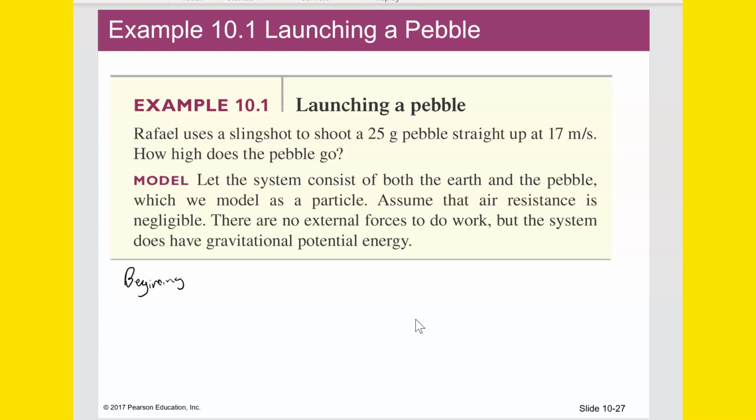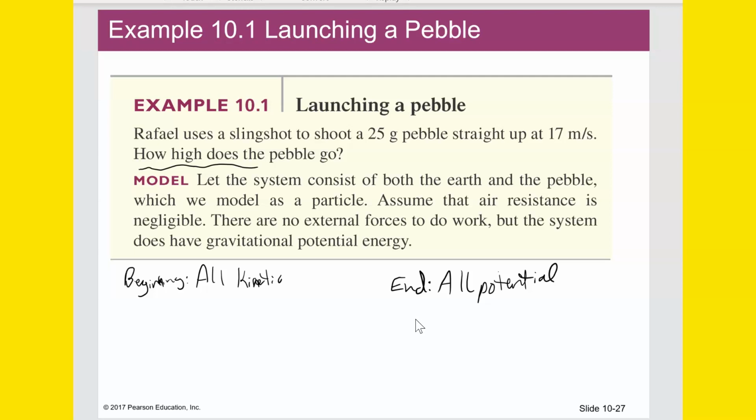We've got to end at the beginning. All kinetic. That's when he first shoots the pebble and it's going at its fastest. But at the end, I'm defining the end here to be, according to the question, how high does it go? The end would be when it reaches that highest point. When it reaches that highest point, the ball is not moving at all, sorry, the pebble. In which case, it would be all potential.